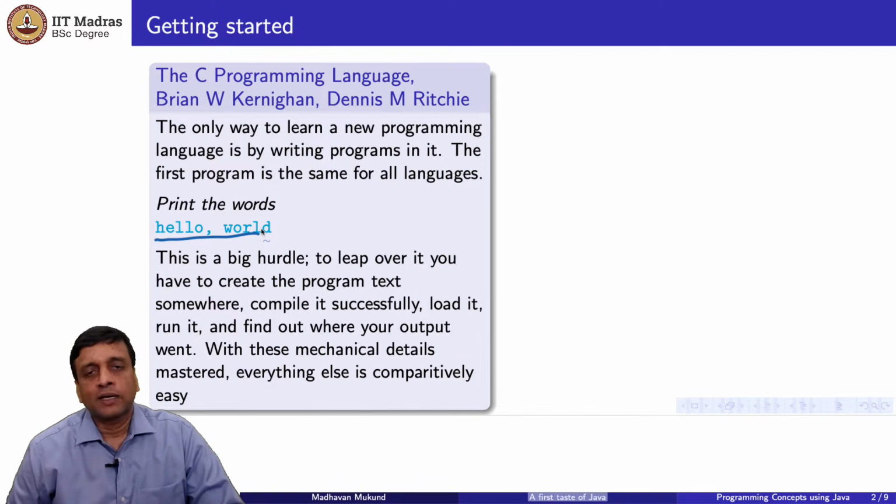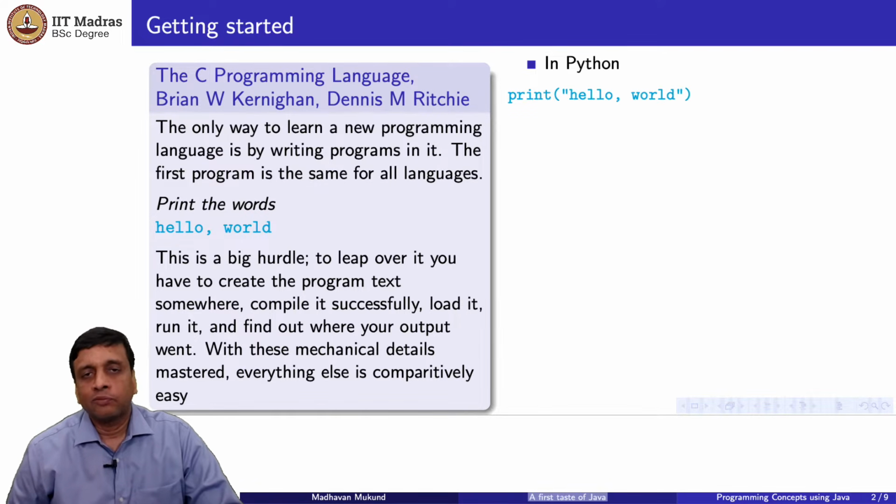Be that as it may, this has become a sort of symbolic challenge to see how easy or difficult it is to program in a given language, which is how difficult it is to put out a program that does hello world. The language that we have been seeing so far in this course has been Python. And Python is particularly good in this respect because the simplest Python program for hello world is just a single print statement. It just prints hello world. One line, you can't expect to do anything less than that. And this is what makes Python for many people a very attractive language to start programming. There is not a big syntactic barrier to starting to write code.